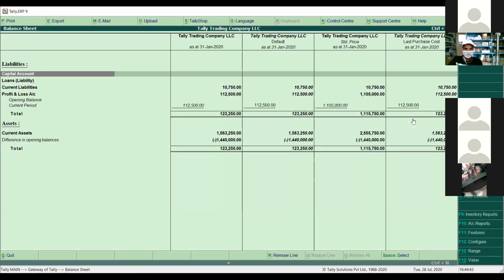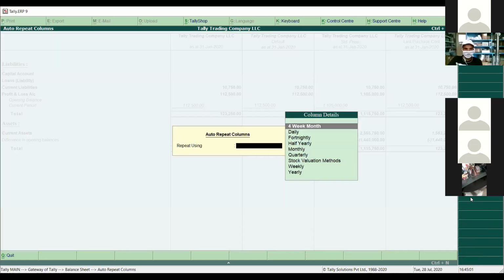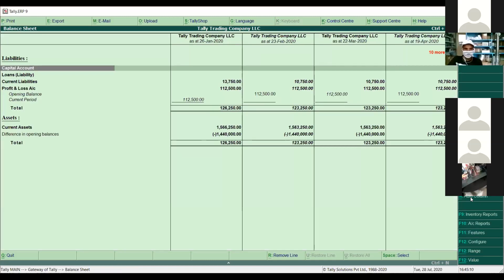Apart from that, as we discussed earlier, if you want to see a weekly report, monthly report, or annual report, how can we get the annual report in the same window? Do we have to change F2 or something? No, we don't need to do anything like that. You have to simply click on Alt N, or auto column, and here we can choose what report you want. We can choose daily report, fortnightly, half yearly, or monthly. I said I want a 4 week a month report. You can see it will give a report week-wise for the whole year.